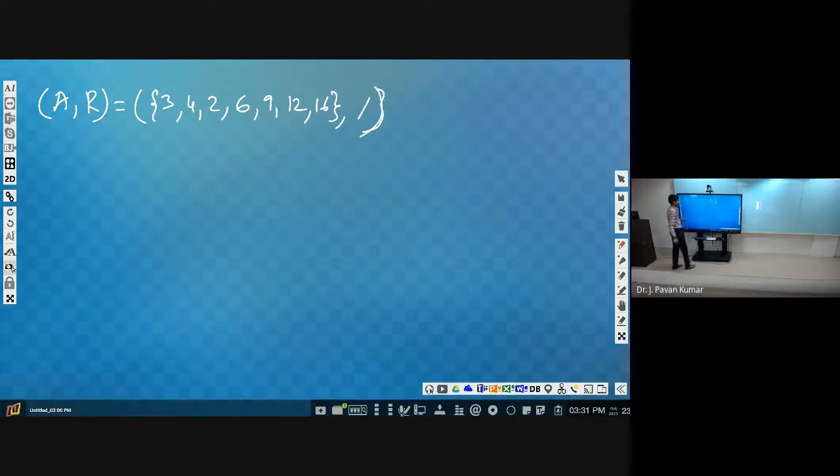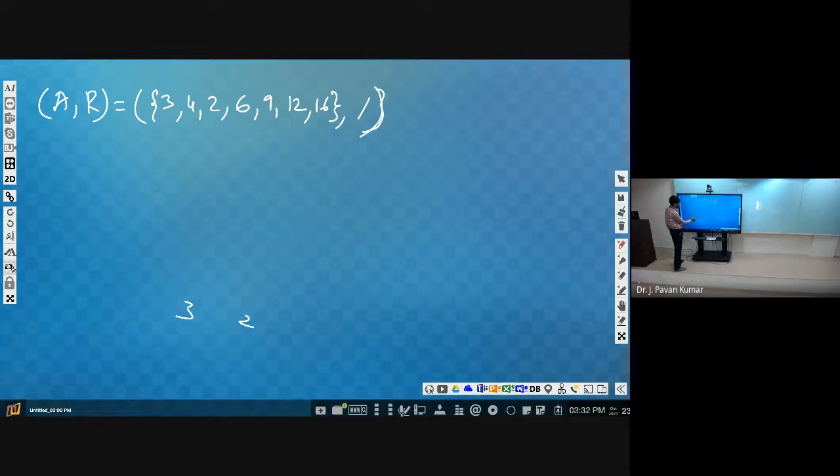Now you tell, what can we take? You can take 3 or you can take 2 as well. Just randomly you can start with any number. So let us consider 3.